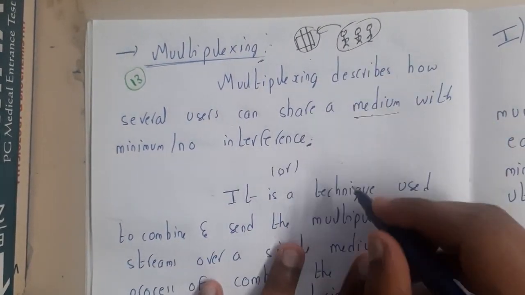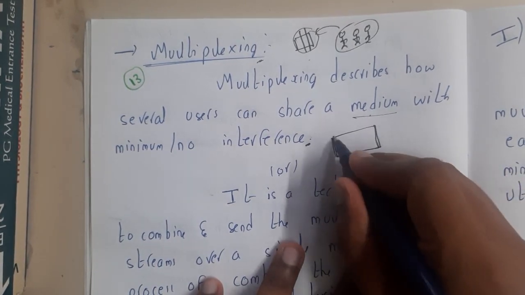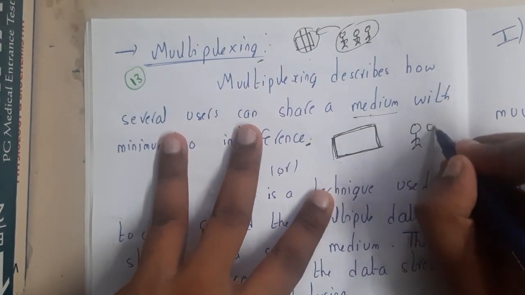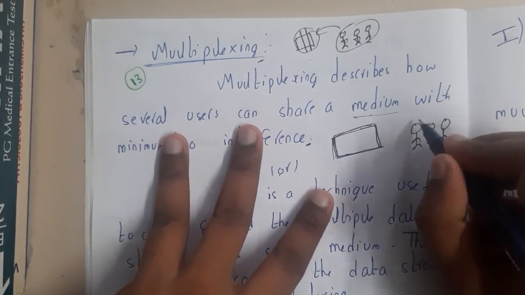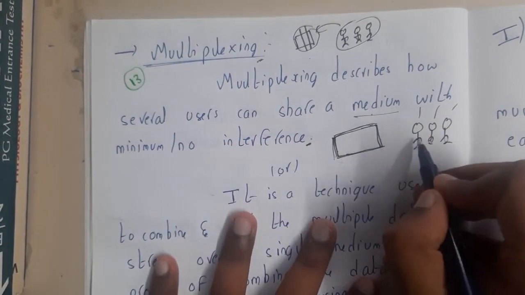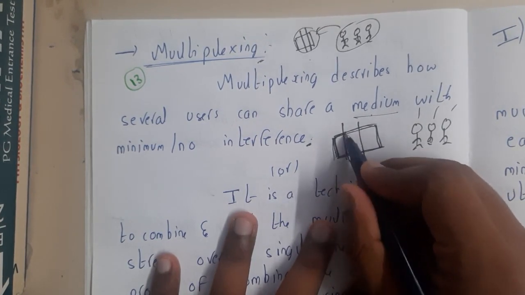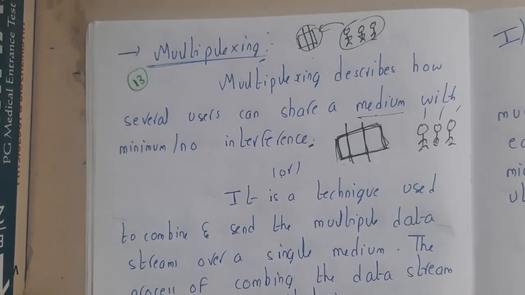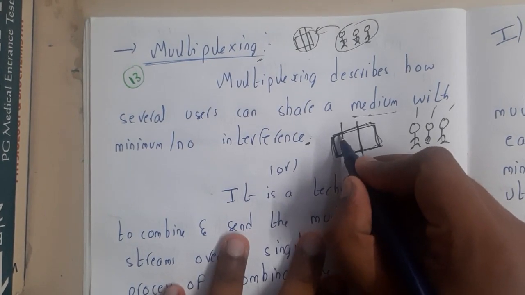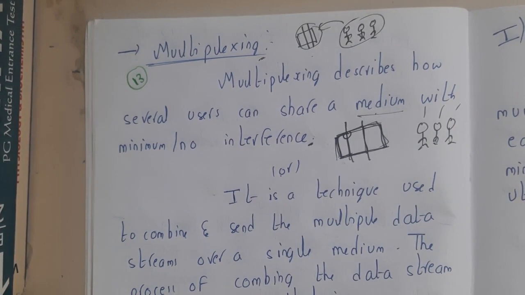Let us take an example of a plot, guys. Assume that there is an agricultural plot at some place, and this plot is divided among 3 members. They are farmers, ready to cultivate it, and they want to yield 3 different crops. The first thing they will do is divide it, and they will place their crops in their particular plots. There should not be any kind of interference, with all 3 of them placing their crops in the same place. That concept is nothing but multiplexing.